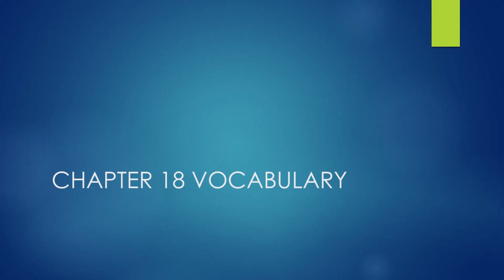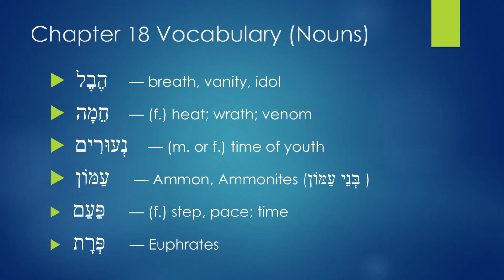Alright, let's look at chapter 18 vocabulary. Let's look at words that you need to know for chapter 18. And we're starting with the nouns. The first one is hevel. Hevel means breath, breath of vanity or idol. Next we have the word chema. Chema means heat or wrath.